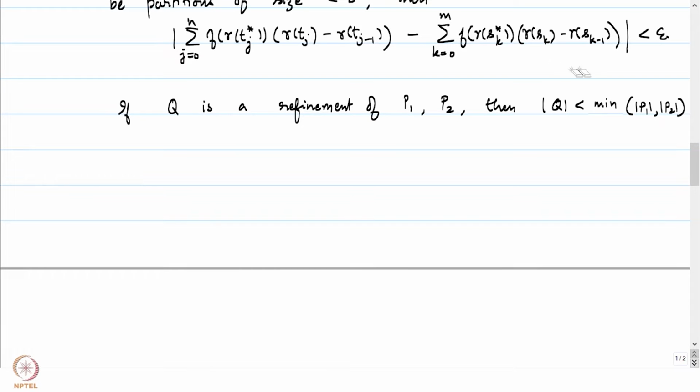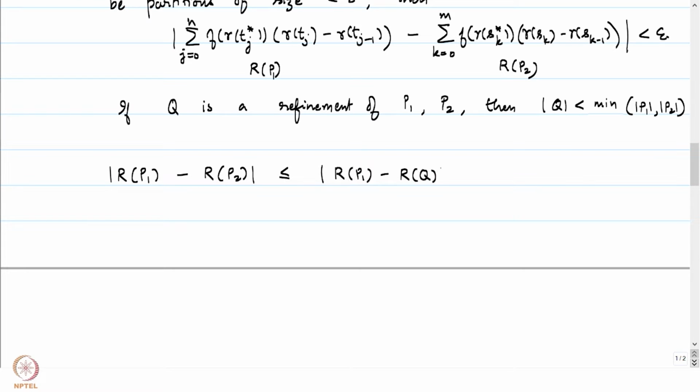So let's put the LHS above. Let me write it down once. Let's call the Riemann sums R of P1 and R of P2. Then the absolute value of R of P1 minus R of P2 is less than or equal to the absolute value of R of P1 minus R of Q, the Riemann sum written in terms of Q, plus the absolute value of R of Q minus R of P2, and the triangle inequality tells us that this is the case.